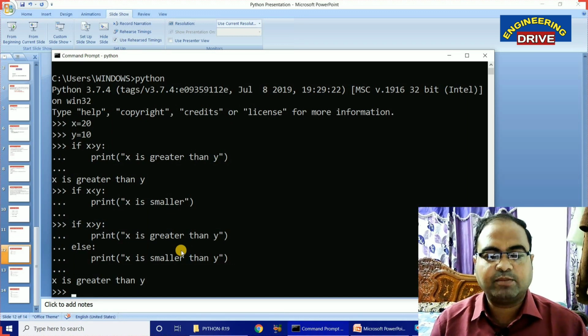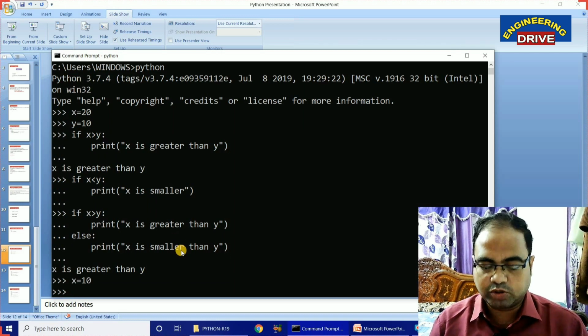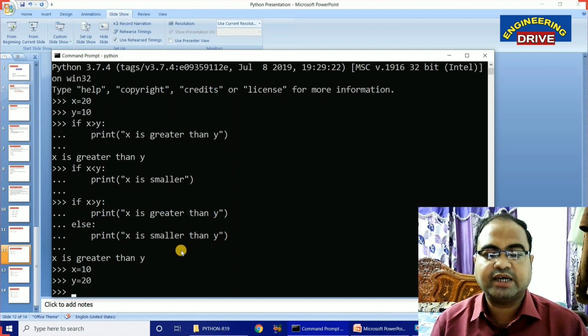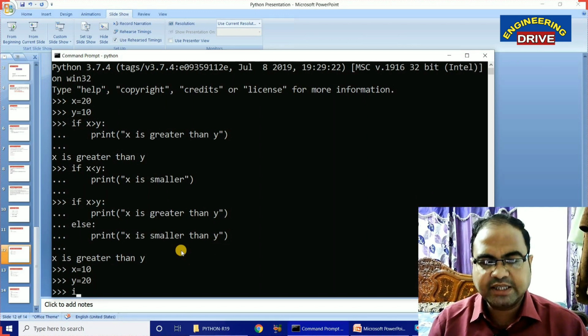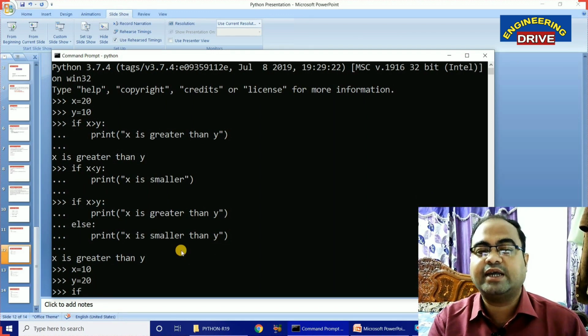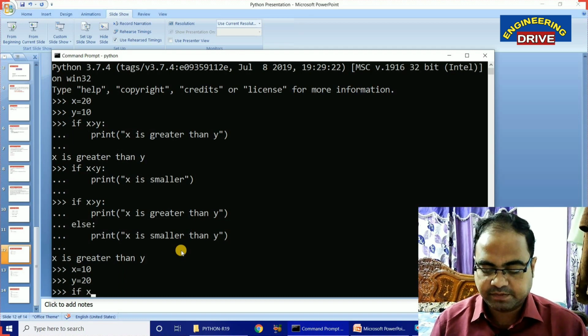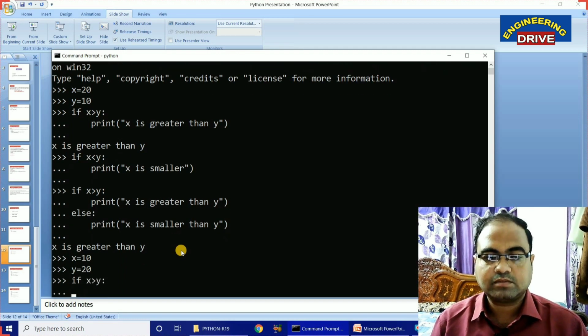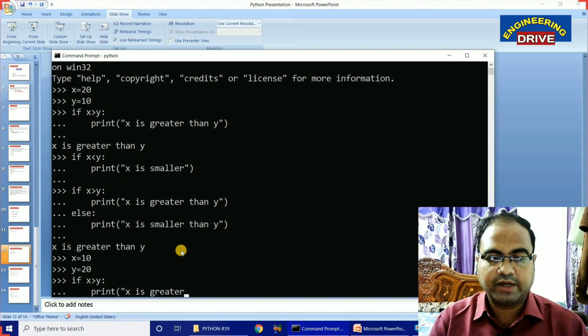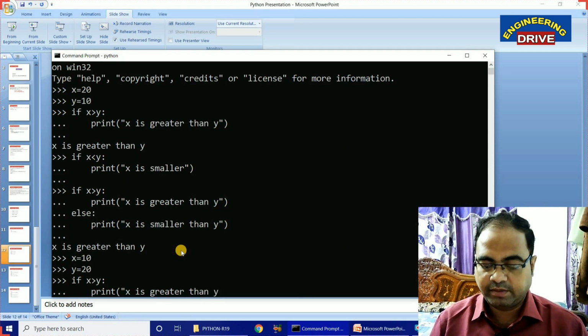Now the same thing, what I am going to do is, x value this time I will take smaller one, x is equal to 10. Y value I am going to take a larger one, that is 20. Now let us try the same program. Let us see how the else part can handle the false condition. If x greater than y, 1, 2, 3, 4 spaces, print x is greater than y.